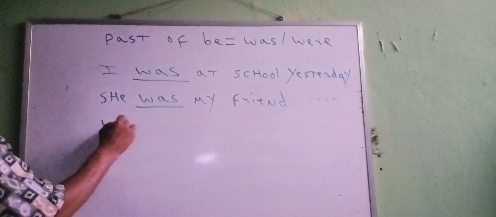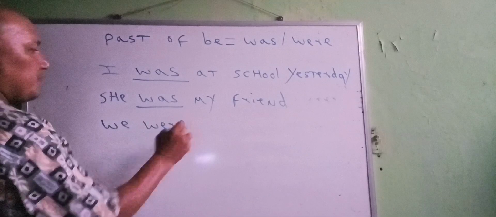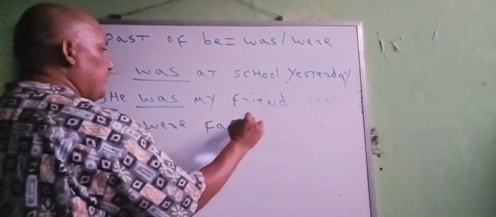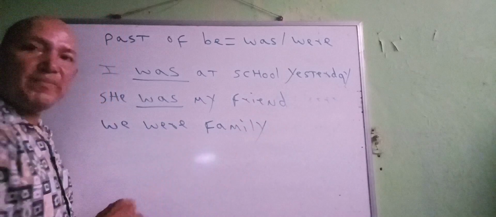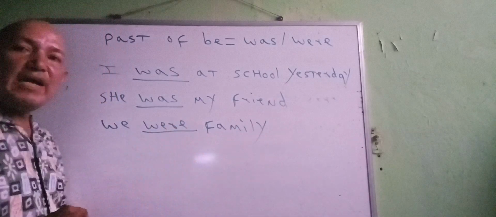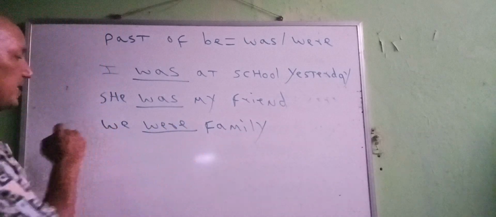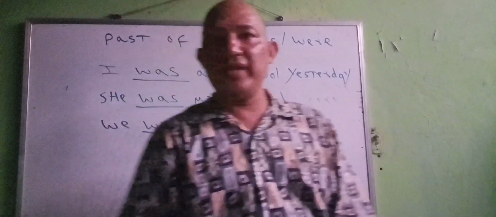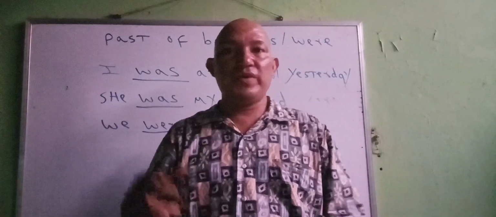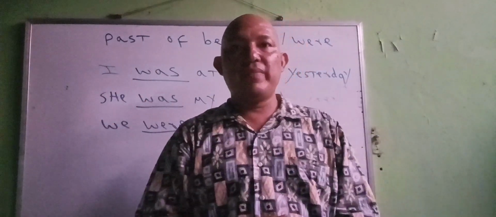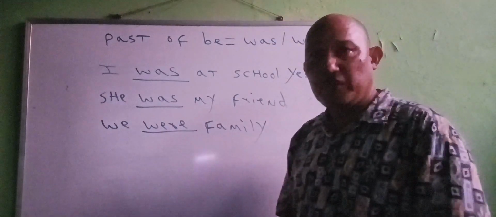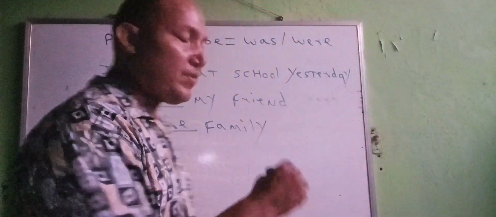For example, we were family. As you can see here, I use were because I'm referring to we. According to the rule, we use were when we are referring to we, you, and they. For that, I use were here.